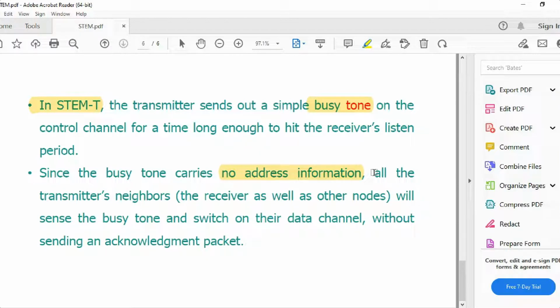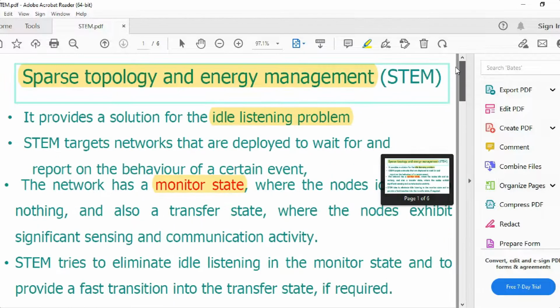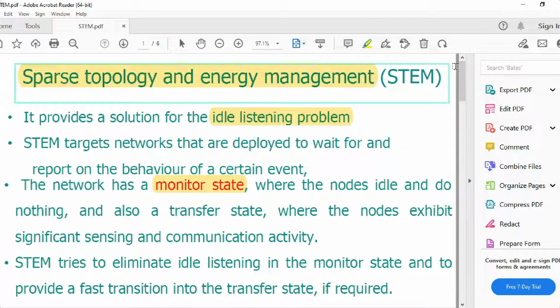It intimates the nodes apart from the transmitter and receiver that those particular nodes are very busy, under transmission, so please do not disturb. Once this busy tone ends, we can conclude that the transmission and reception process is completed, and it will wait for an acknowledgement for the next transmission process to get initiated.